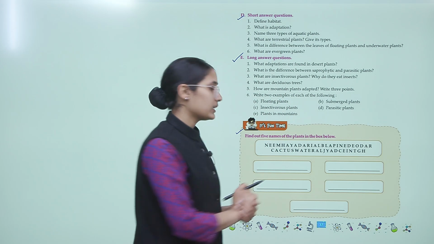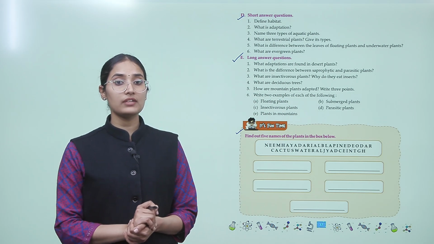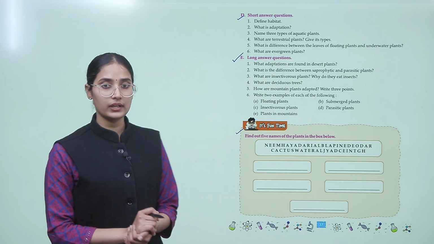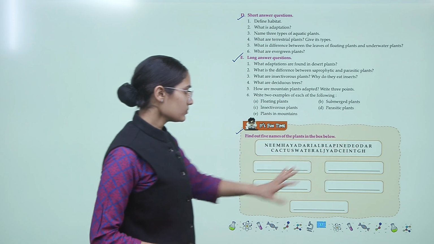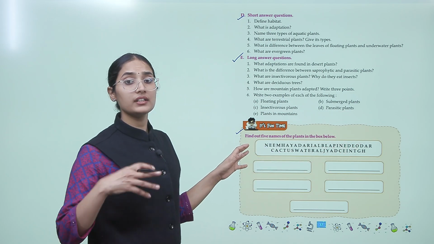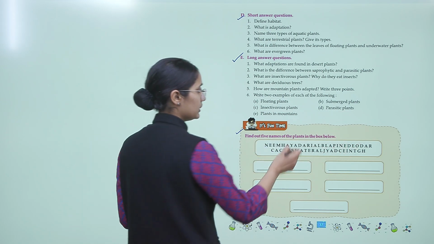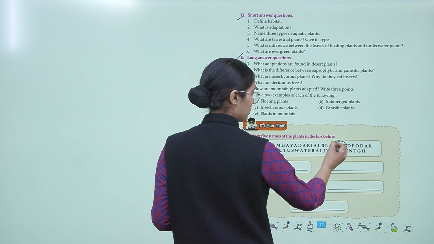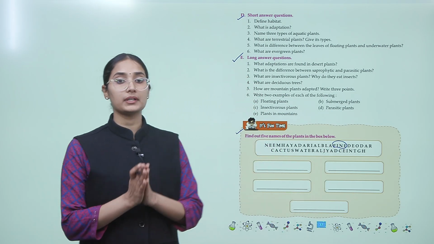Then there is one fun activity for you. Find 5 names of plants in the box, okay? These are mixed letters, so you have to find the names of the plants. For example, pine, okay? So, this is how you have to do it.